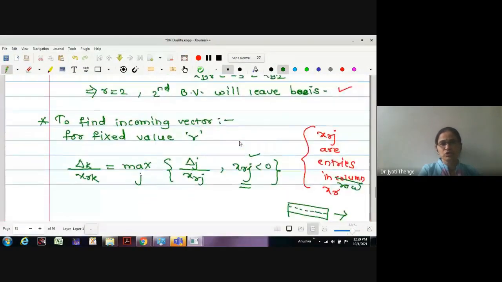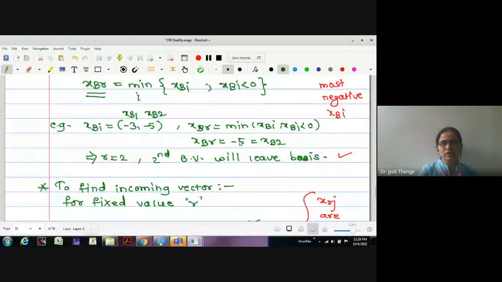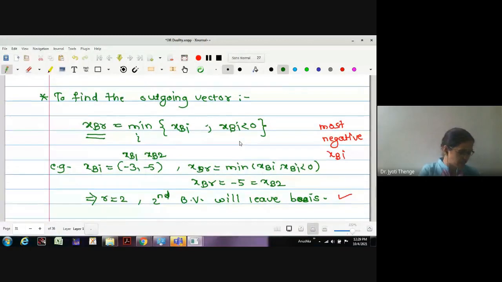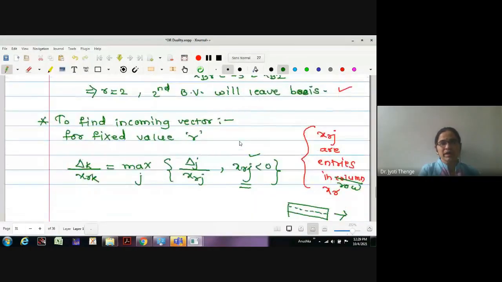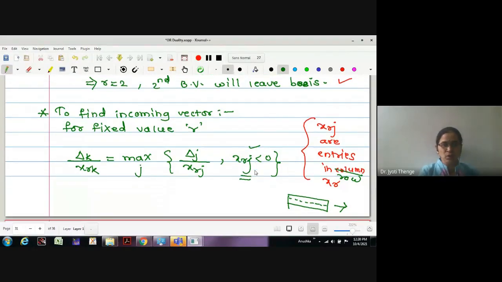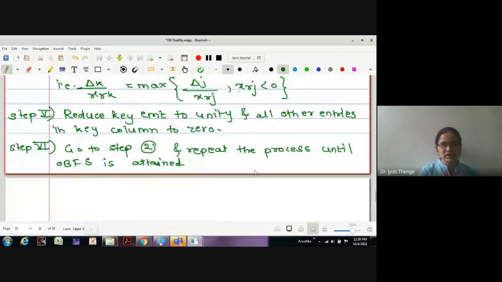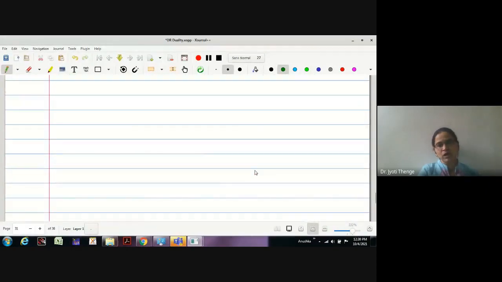Which two formulas do you have to remember? The formula for the outgoing vector, which is the most negative xbi, and the formula for the incoming vector, the maximum among the ratios for all negative entries in the corresponding key row. The methodology is very simple actually.